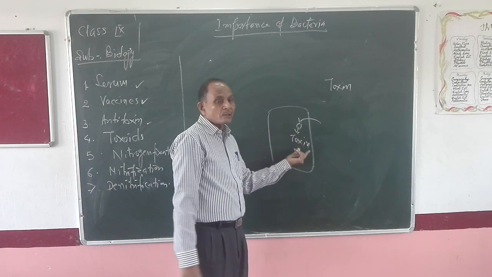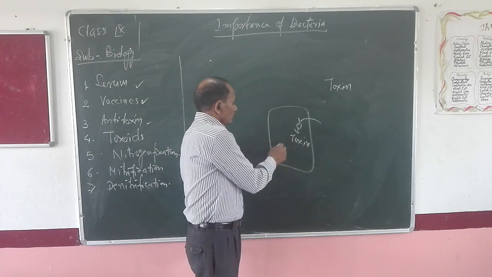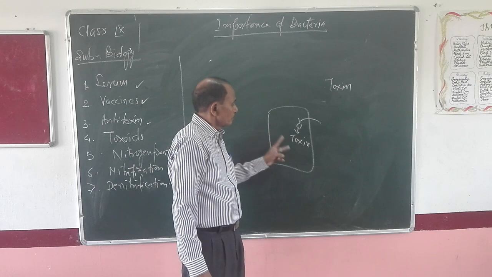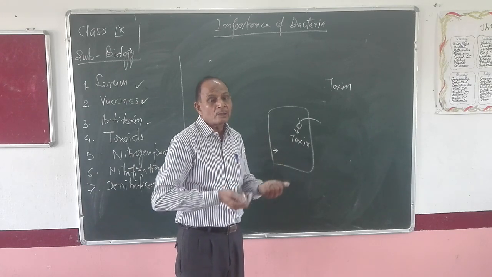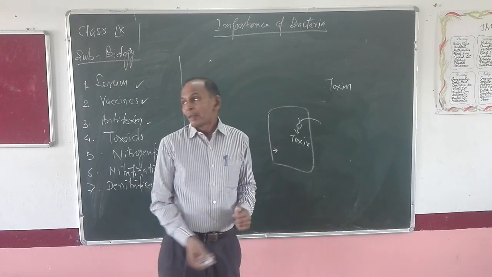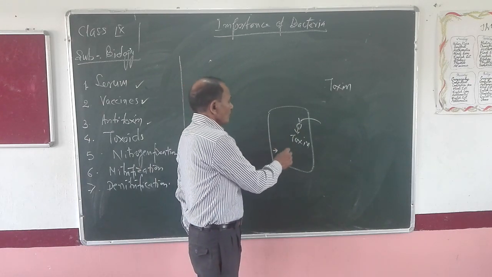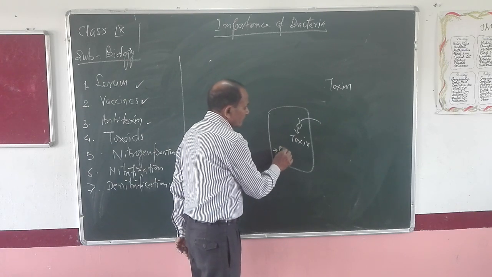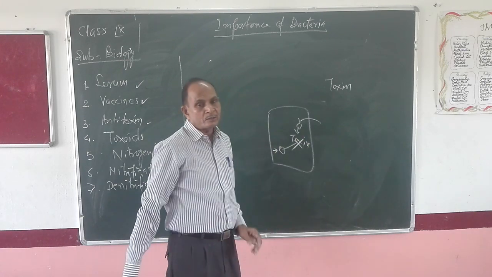Now against this toxin, the blood plasma, or in some cases WBCs also, will produce a chemical substance, and that chemical substance will neutralize the effect of the toxin.